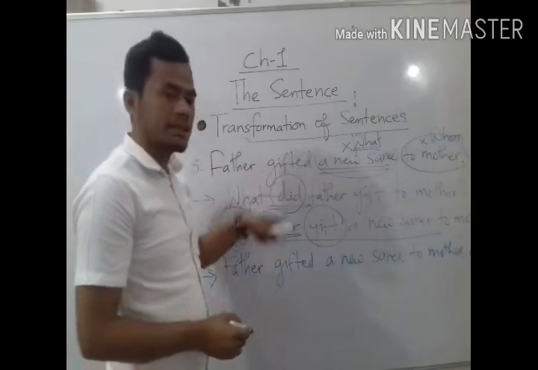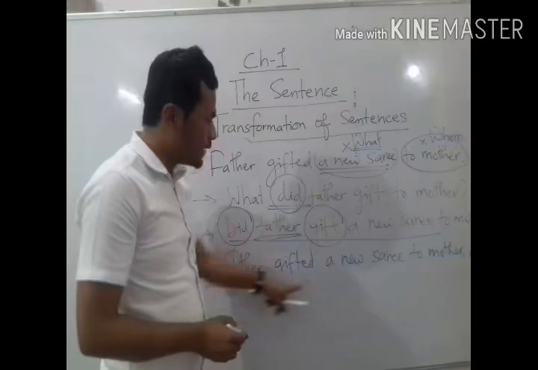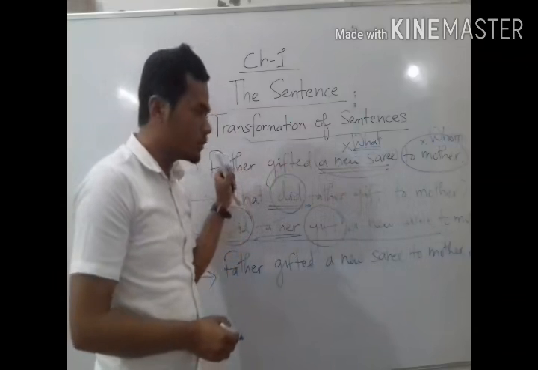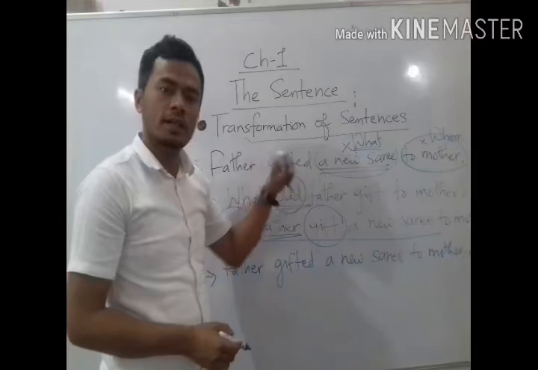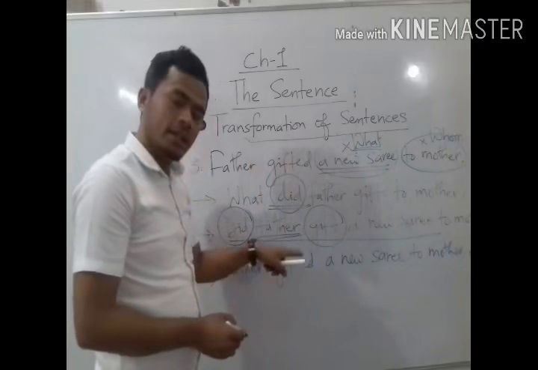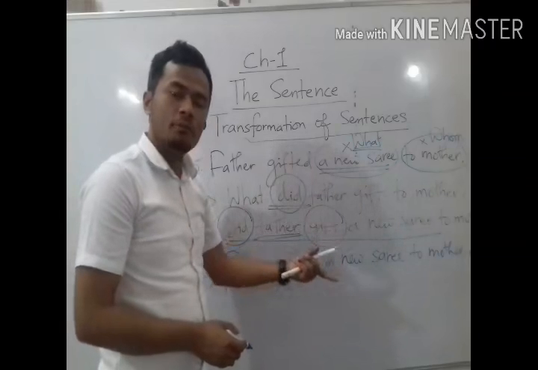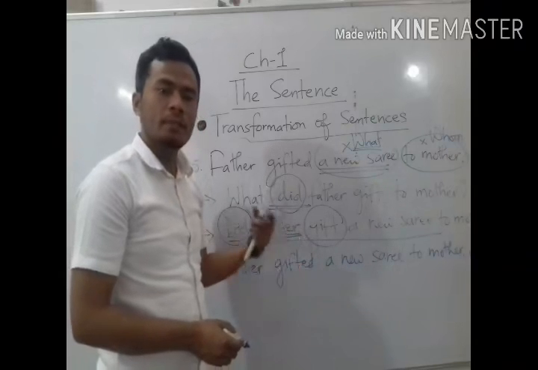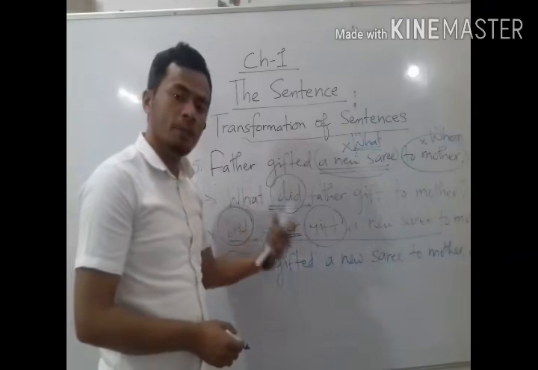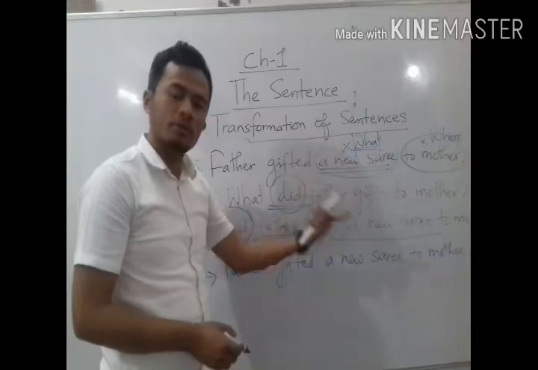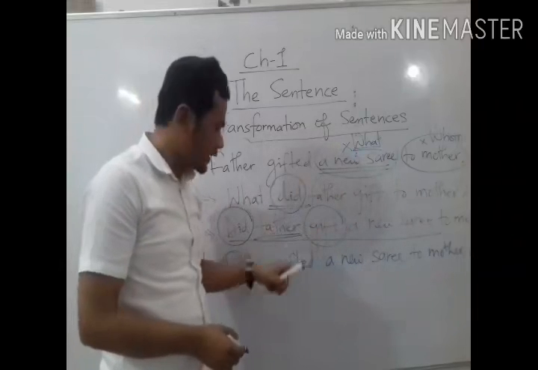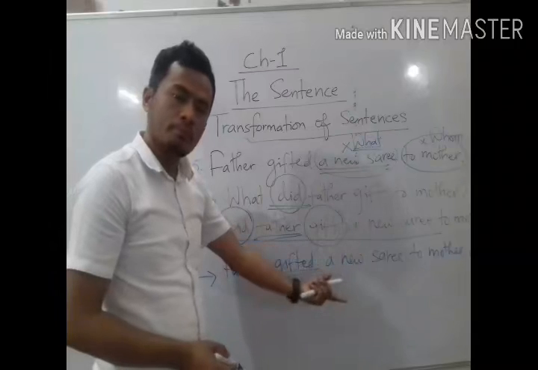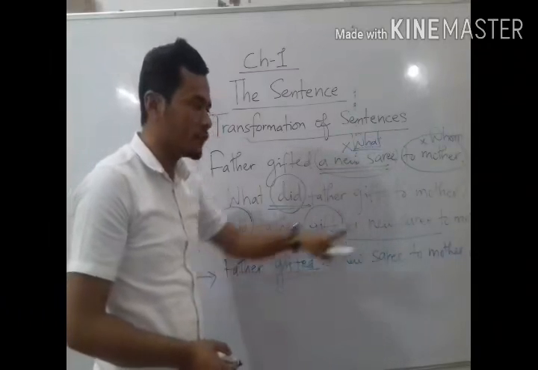Now, if we change the same sentence into a tag question, I have to again first place the statement, like father gifted a new sari to mother. This is also a statement. Understood? So after this statement, I have to put the question tag. If the statement doesn't carry any helping verb, because it is in simple past or simple present tense, then again the helping verb will be from the group of do verbs. Here the sentence is in simple past, and it is in positive sense also. So if the statement is positive, the question tag is negative.